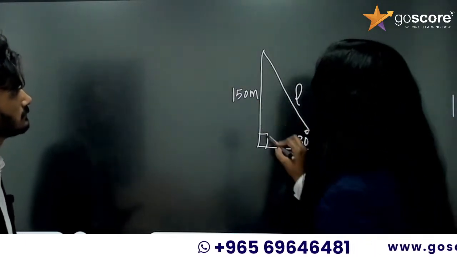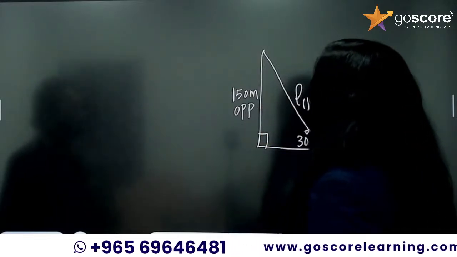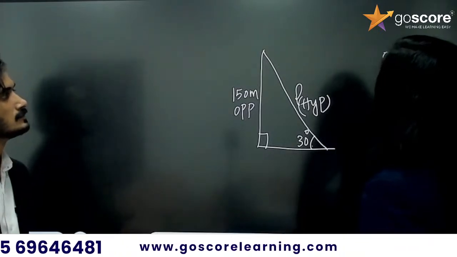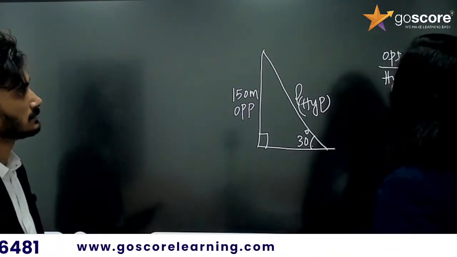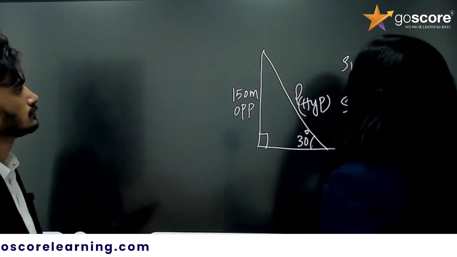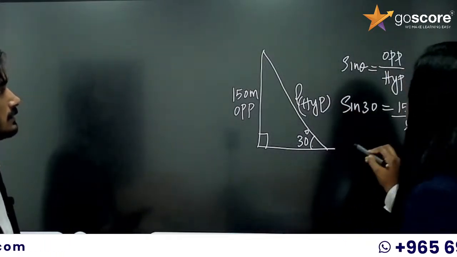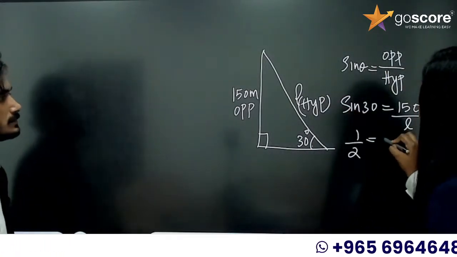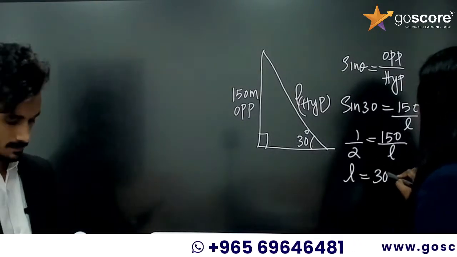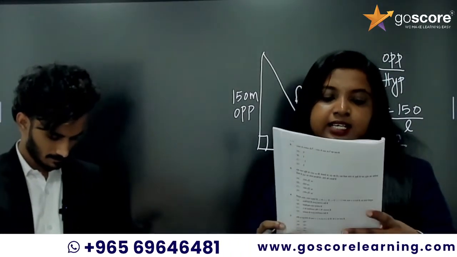So what is given when you consider this angle? This is the opposite side, and what you need to find is the hypotenuse. So we are going to take the ratio which includes opposite by hypotenuse, which is sine theta. Sine 30 is equal to opposite side 150 by L, where L is the length of the string. Sine 30 is 1 by 2, so 1 by 2 is equal to 150 by L. So L is equal to 300. Which is the correct option? Option B, 300 is the correct answer.